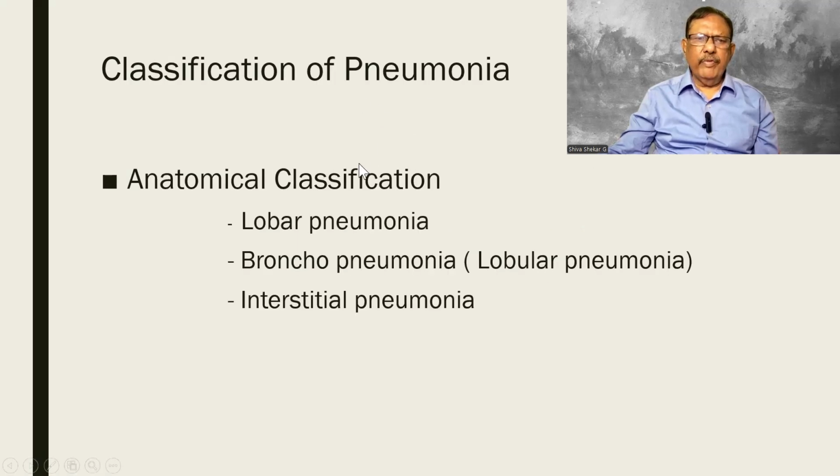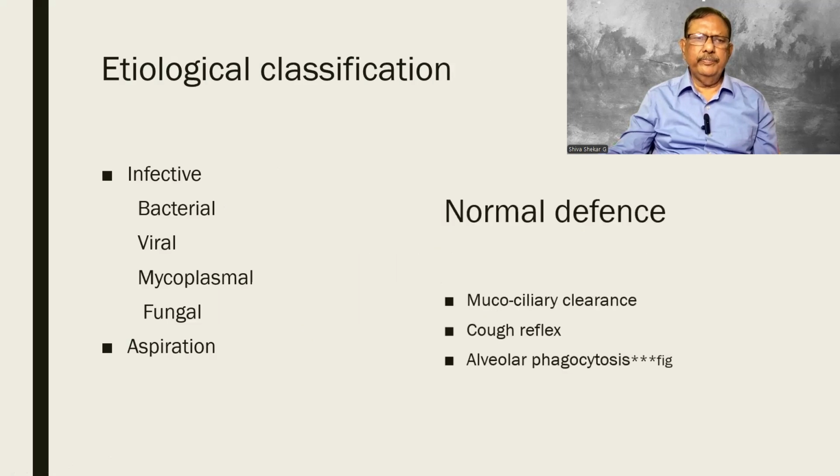Pneumonia is classified according to the anatomical nature. Lobar pneumonia, where the entire lobe is involved. Bronchopneumonia, around the bronchial tree. And interstitial, in between the lobes or the alveolar spaces. So three types you must remember: lobar, broncho and interstitial.